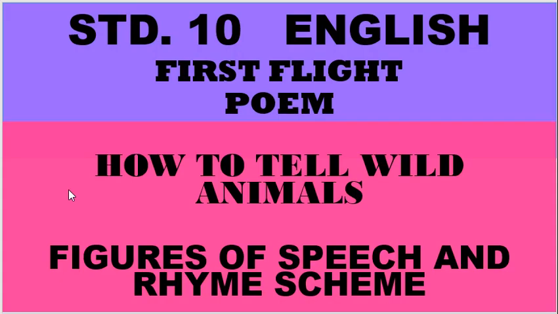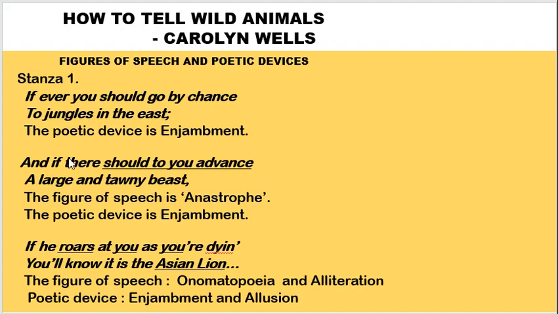This video deals with a poem from Standard 10, First Flight. The poem is How to Tell Wild Animals. This video deals with a detailed explanation of figures of speech and rhyme scheme. Let's begin with figures of speech and poetic devices.